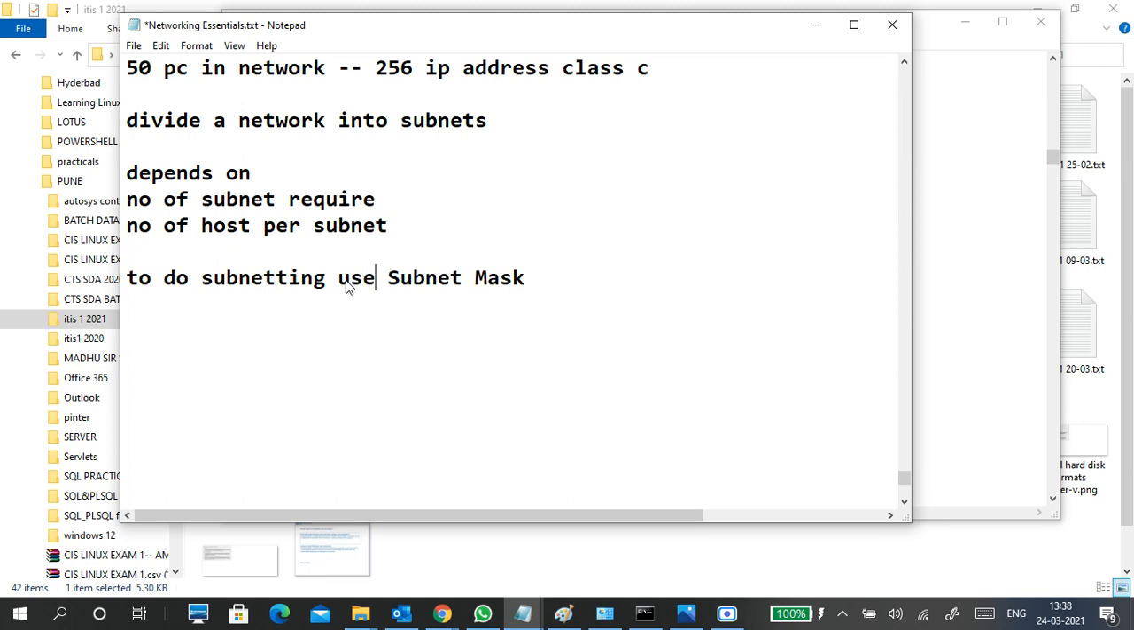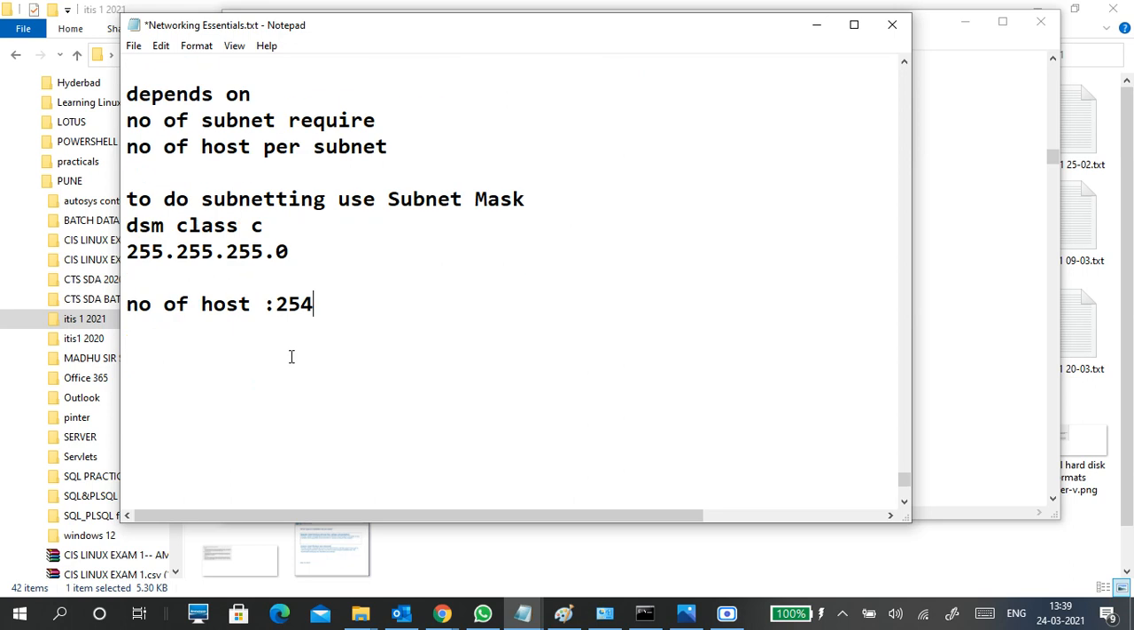If you manipulate the subnet mask, the number of hosts per network will automatically change. For example, if I'm using a class C subnet mask, this is the default subnet mask of class C, right? The number of hosts we'll get here is 254 by default in a class C. But my requirement is 50 PCs, so according to it, we can change it.